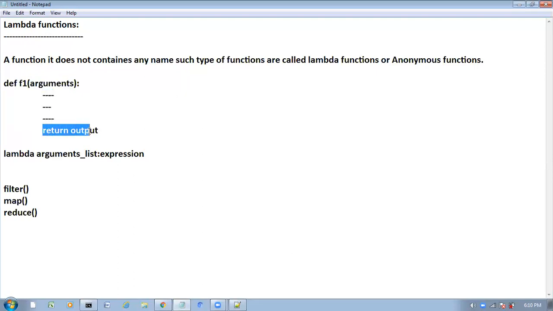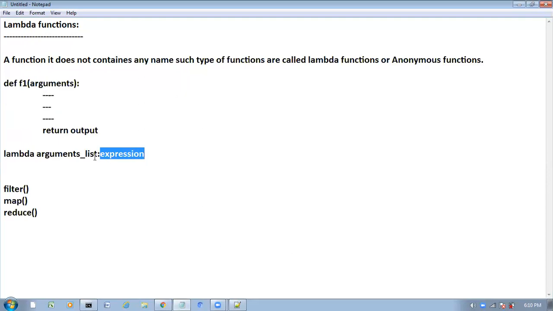Finally, we have to return the value here. But coming to lambda function, instead of the def keyword, we have to take the lambda keyword. After this lambda keyword, what do we have to take? The arguments list, then a colon, then the expression, whatever logic you want to write.